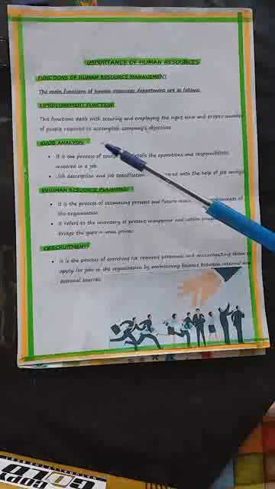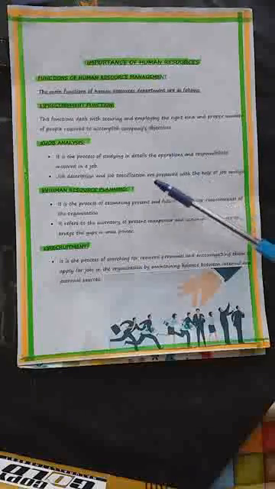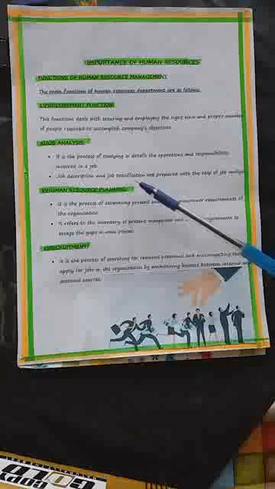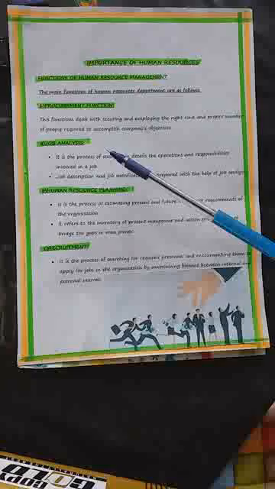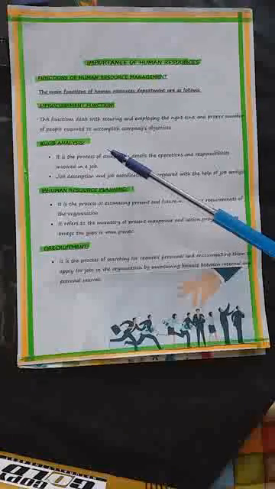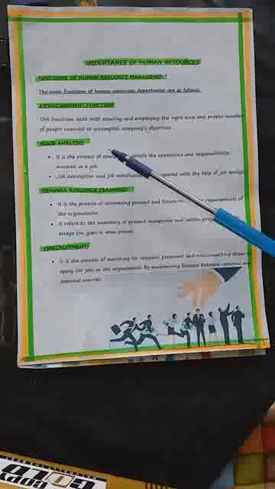The first one is job analysis. Under the procurement function, we have to take up the job analysis function. It is a process of studying in detail the operations and responsibilities involved in a job. Second point, job description and job specification are prepared with the help of job analysis. First of all, children, please make a note here. Job analysis is identifying the content of a job in terms of activities it involves in addition to the requirements necessary to perform those activities.